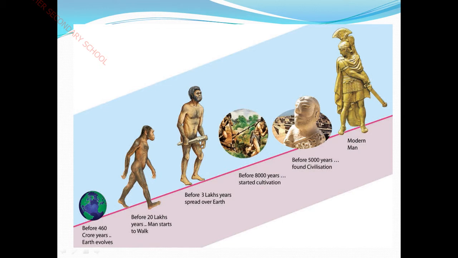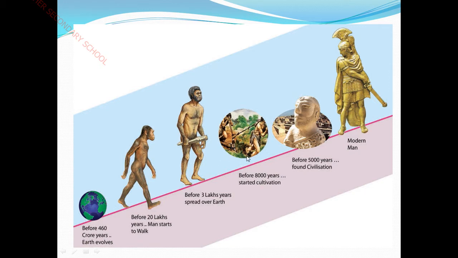The earth develops gradually, and after that, 20 lakh years ago, man started to walk. He came to know how to walk. Next, 3 lakh years ago, he slowly spread over the earth, in various regions, step by step, spreading his gathering way of life.